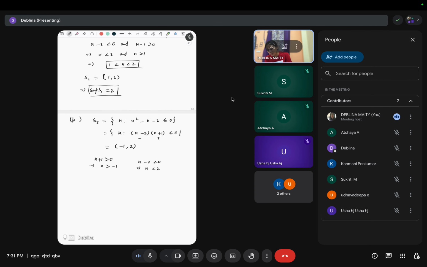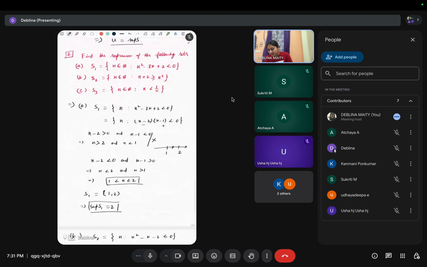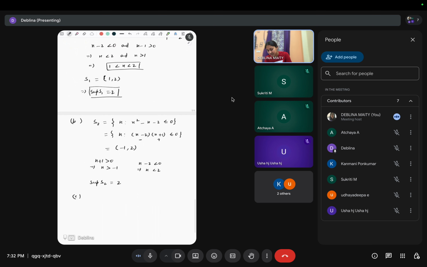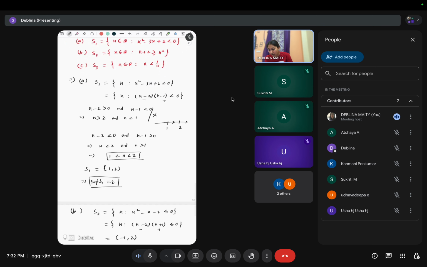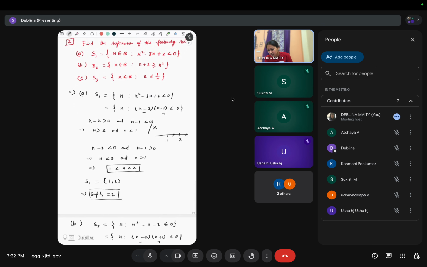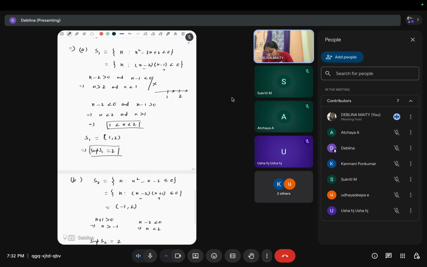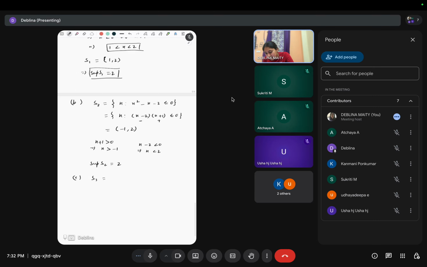So again, the supremum of S2 will be 2, and S3 is the same. S3 is minus 1 to 1, right? If we change the inequality in S2 and take greater than or equal to 0, then it will be minus infinity to minus 1 and 2 to infinity.